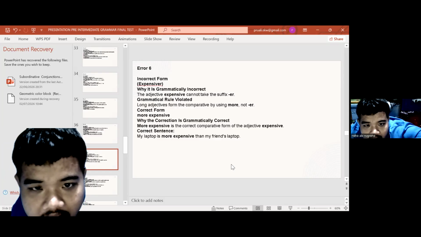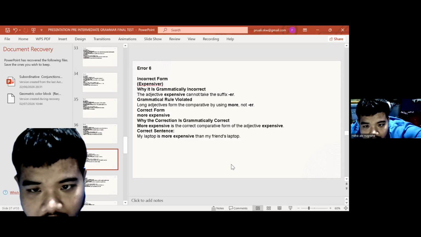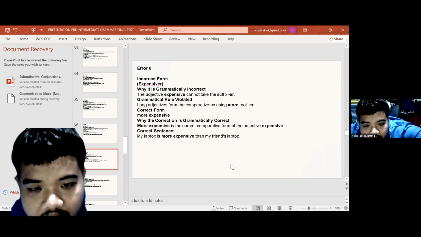Incorrect form: "expensiver." Why is it grammatically incorrect? Because the adjective "expensive" cannot take the suffix "er." Grammatical rule violated: long adjectives form the comparative by using "more," not "er." Correct form: "more expensive." Why is the correction correct? "More expensive" is the correct comparative form of the adjective "expensive." Correct sentence: "My laptop is more expensive than my friend's laptop."